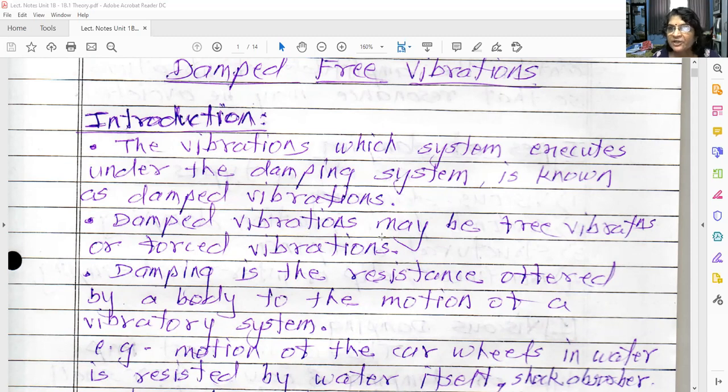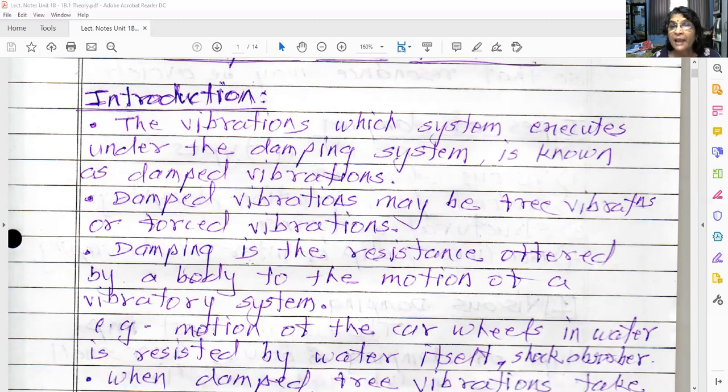Now, damped vibrations may be free vibrations or forced vibrations. If no force is acting, then it is free damped vibration. And if an external force is acting on the system and damping is present, that is known as damped forced vibration. In this unit, we are going to study damped free vibrations.